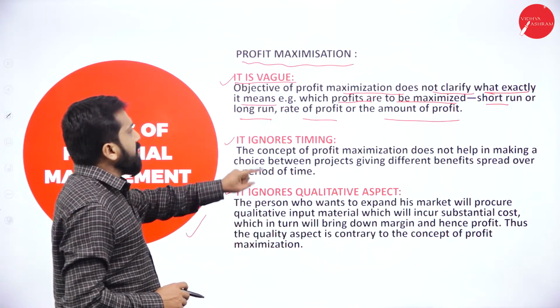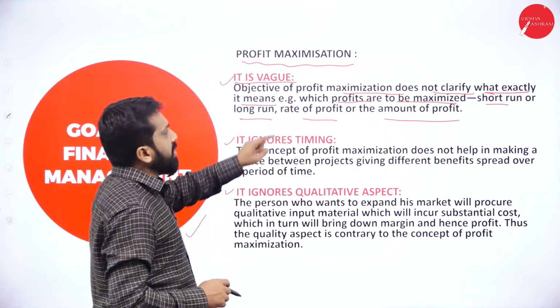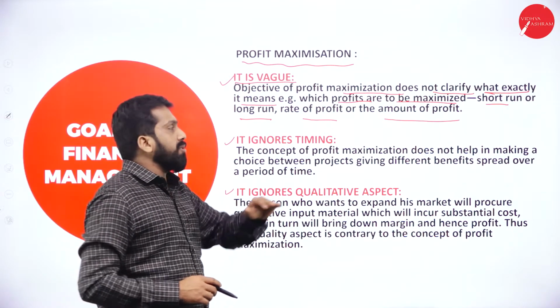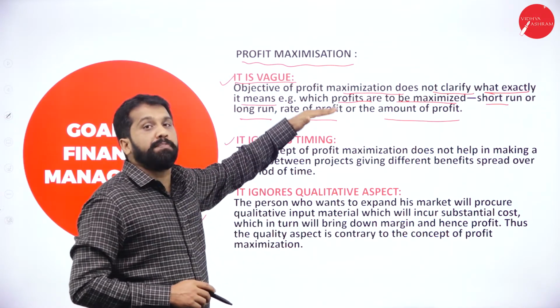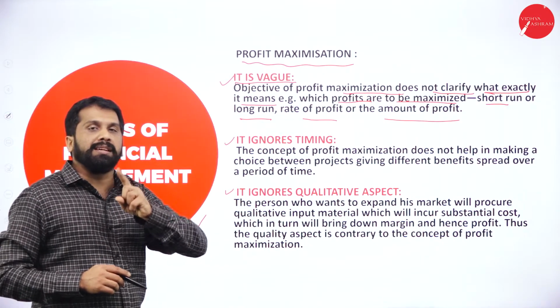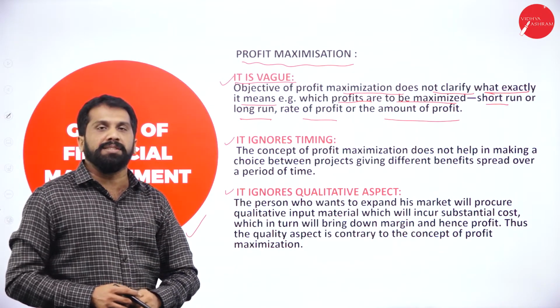Should we increase the rate or the amount? Should we increase for short term or go for long term? These things it will not explain. So, a little bias or confusion. That is the first disadvantage of profit maximization.